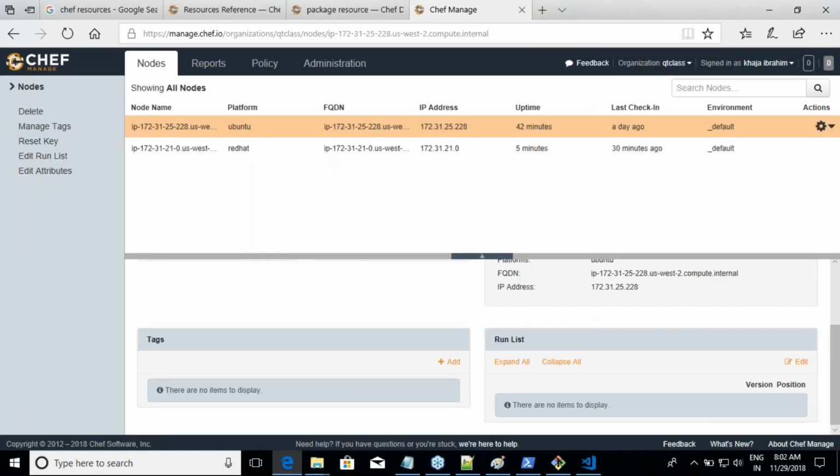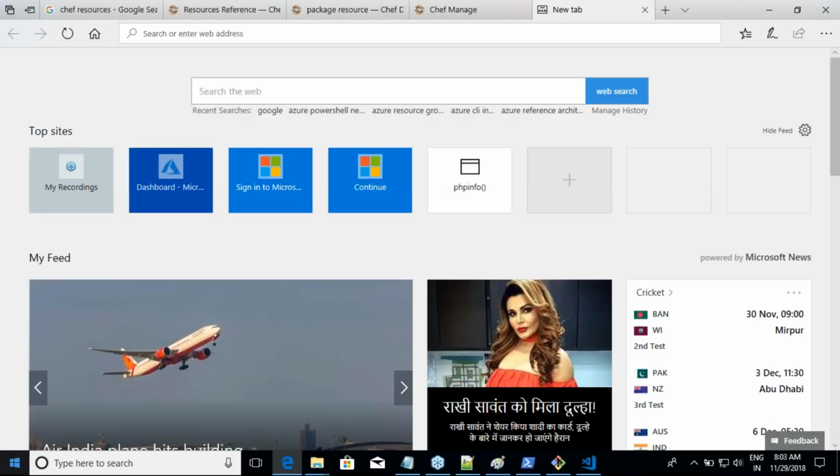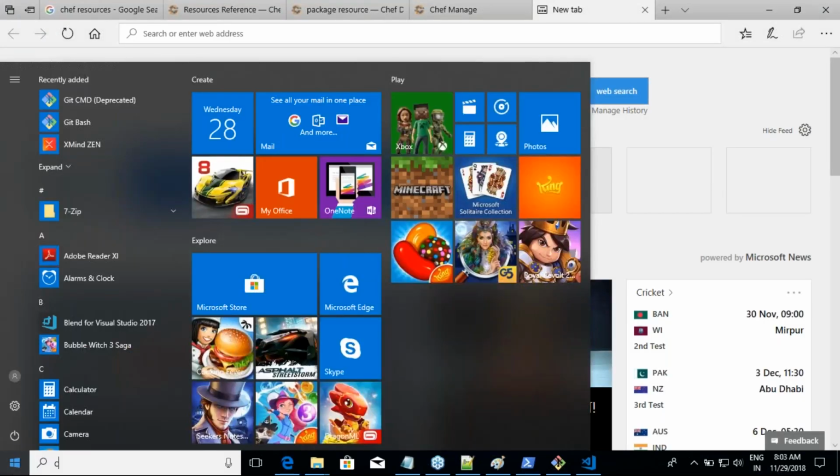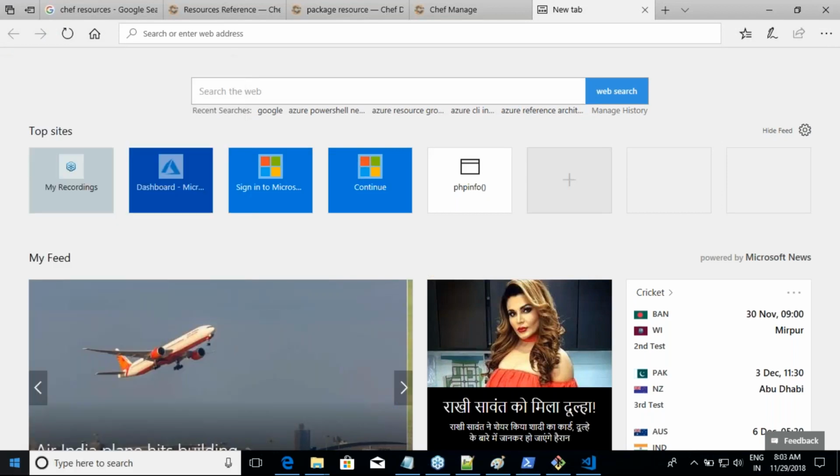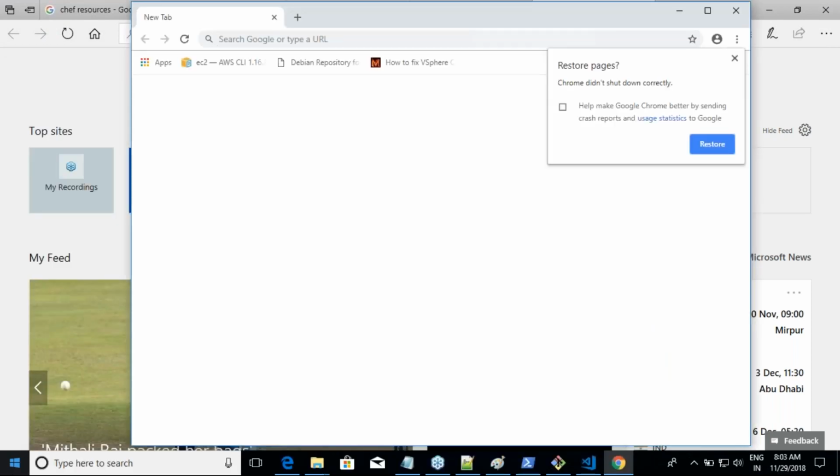Now, shall we try logging into this machine and executing the stuff? Yeah. One thing is I have to wait for half an hour. All right. But that doesn't make sense to me. So let us log into that machine. At least for this, I have to launch Chrome, because I need the public IP address of that server, right?